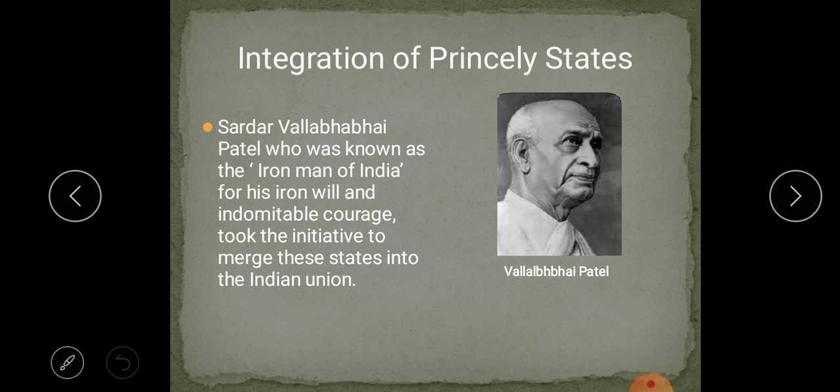During the process of integration, Junagadh, Hyderabad, and Jammu and Kashmir displayed stiff opposition. Resolving all these problems and bringing about a successful result, the integration of provinces was done by the Iron Man of India, Sardar Vallabhbhai Patel.